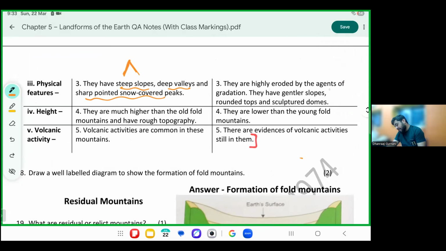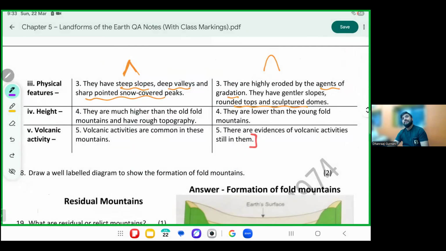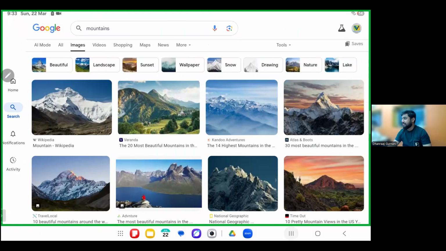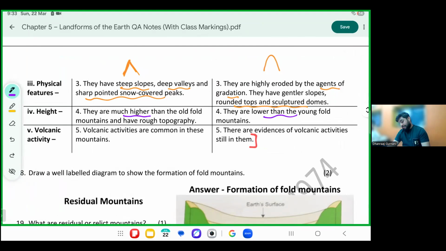Here, because of age and gradation, they have become rounded tops and structured domes like this. Like Kabir. Kabir has become old. No, Kabir is a young man. Kabir, you're a young man, right? They are much higher, as Kabir asked. They are much lower. I said, it will come. That was a good doubt which you asked. It will come. Volcanoes are yet present. Volcanoes were present.